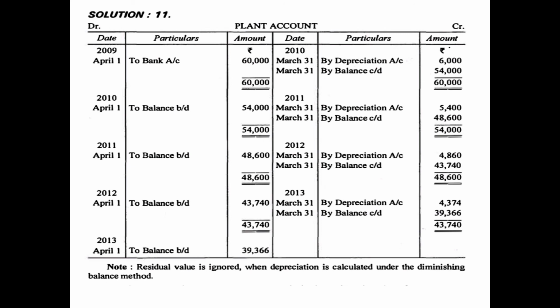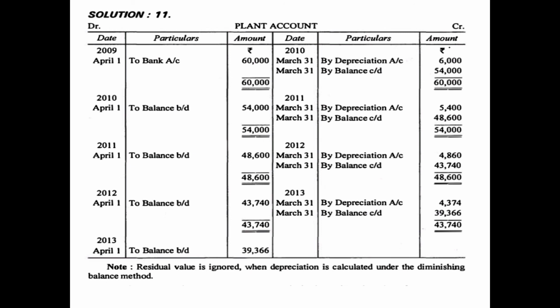Now you will calculate the balancing figure. Total of debit side, that is 48,600, minus total of credit side, that is 4,860. That means your balancing figure will be 43,740. This closing balance of 43,740 will be brought forward the next year, that is on 1st April 2012, to balance brought down 43,740.